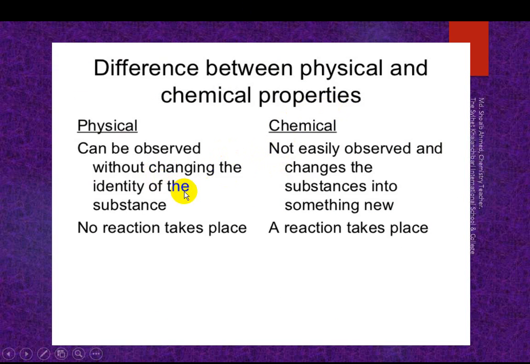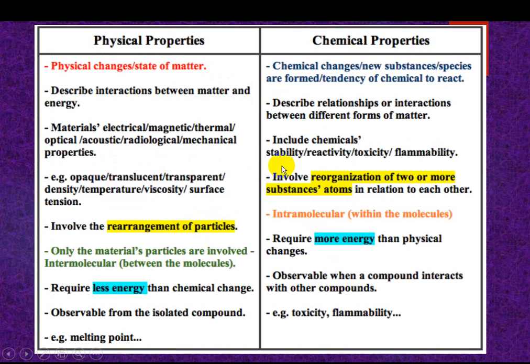No reaction takes place. A chemical change is not easily observed and changes the substance into something new, and a reaction takes place. Okay, I'll give the difference between physical properties and chemical properties as new definitions here.